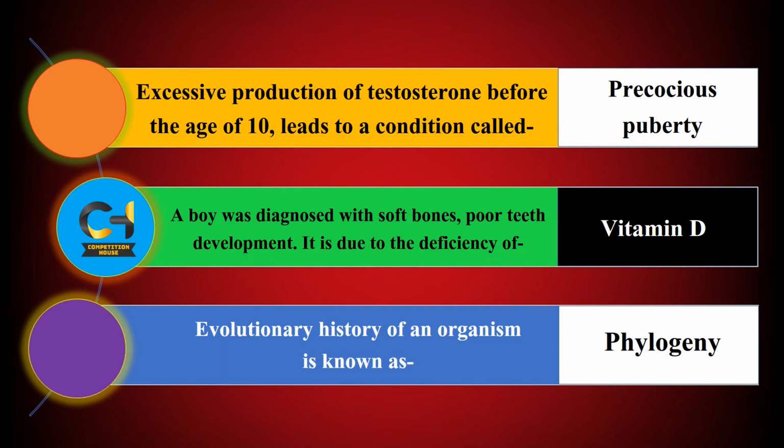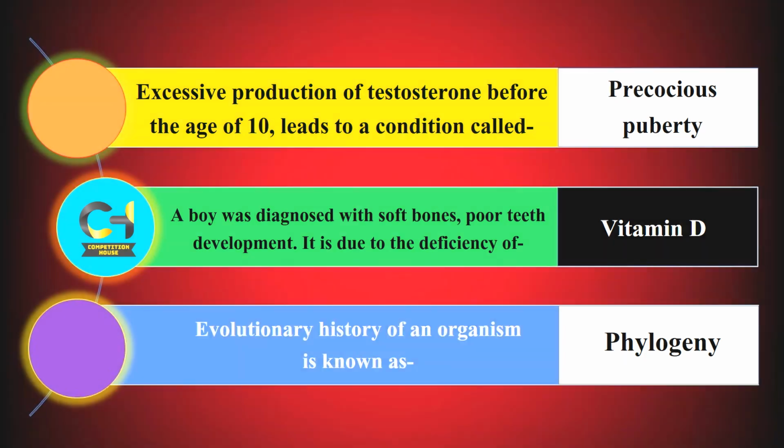Excessive production of testosterone before the age of 10 leads to a condition called? Answer is precocious puberty. Next question, a boy was diagnosed with soft bones. It is due to the deficiency of? Answer is vitamin D. Next question, evolutionary history of an organism is known as? Answer is phylogeny.